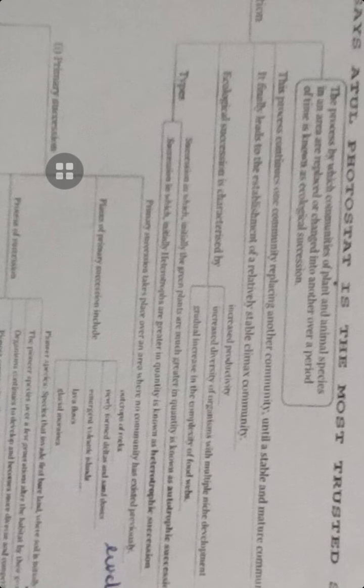In ecological succession, we can say productivity increases, the diversity of organisms increases, there are multiple niches in the environment, and there is a gradual increase in the complexity of the food web. As for types of ecological succession, initially green plants are greater in quantity, known as autotrophic succession, and then heterotrophs are introduced, greater in quantity, known as heterotrophic succession.